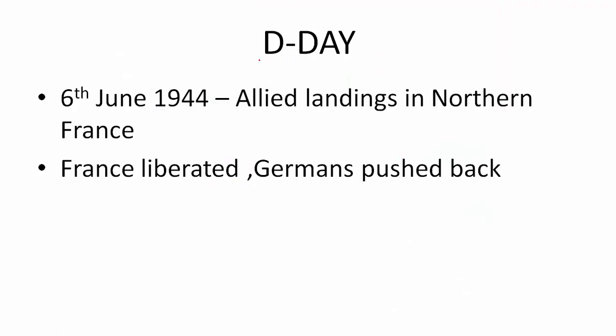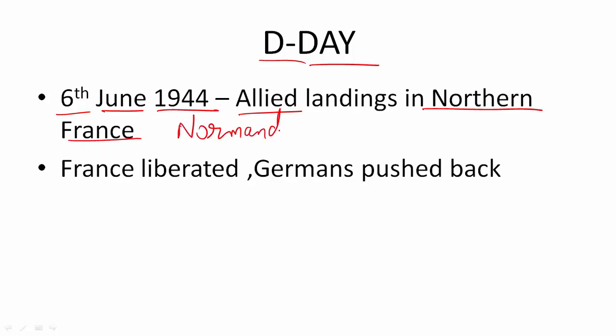Then we will talk about D-Day. What is this D-Day? You might have heard about it in news or some movies or even some documentaries on National Geographic. So on 6th June 1944, the Allied armies finally decided to land in France, which had been under the control of Germany since 1940. So for 4 years they were under the control of Germans. They landed in the northern part of France near Normandy. These are also called the Normandy landings sometimes. And France was liberated within a few months and Germans were pushed back.